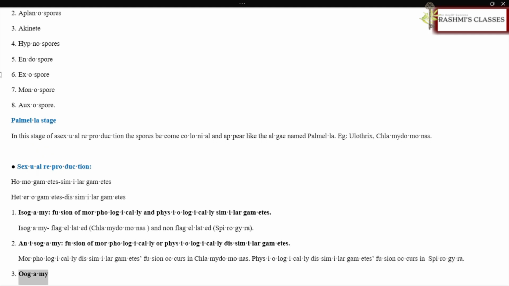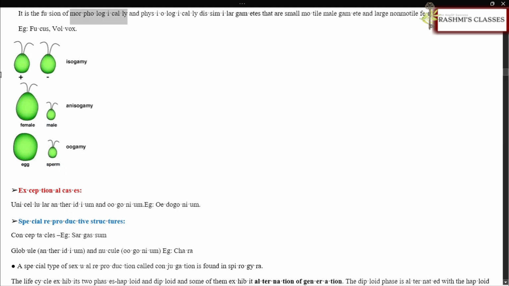Oogamy. It is the fusion of morphologically and physiologically dissimilar gametes that are small motile male gamete and large non-motile female gamete, e.g., Fucus, Volvox. Exceptional cases. Unicellular antheridium and oogonium, e.g., Oedogonium.